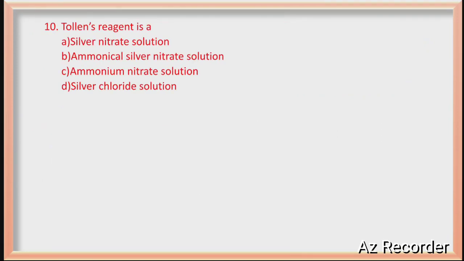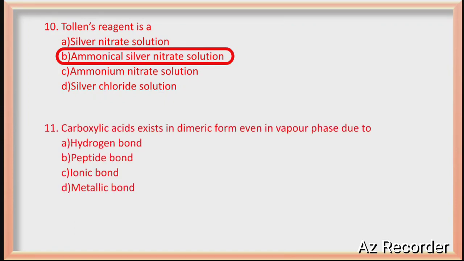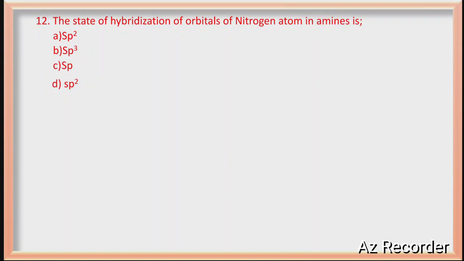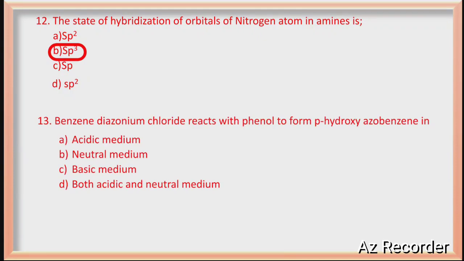Tollens reagent, already you studied in aldehydes and ketones, is an ammoniacal solution of silver nitrate. Ammoniacal silver nitrate solution is called Tollens reagent. Carboxylic acid exists in dimeric form even in vapor phase due to hydrogen bonding. The state of hybridization of orbitals of nitrogen atom in amines is sp3 hybridization. Benzene diazonium chloride reacts with phenol to form para-hydroxyazobenzene in basic medium, guys. What is the medium required here? Basic medium.